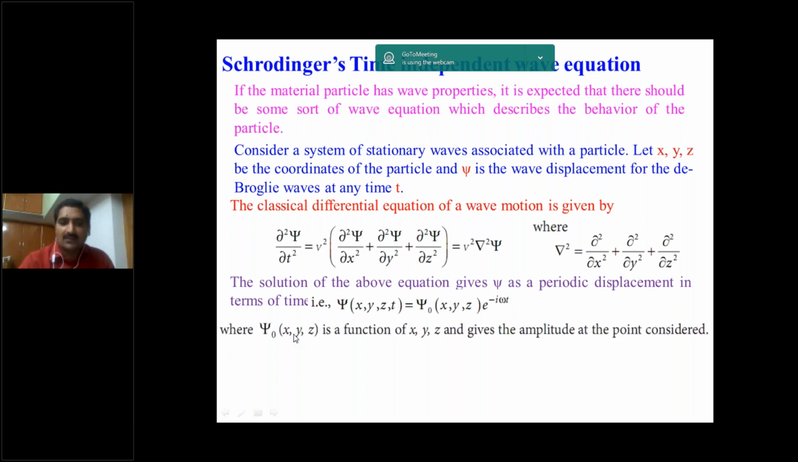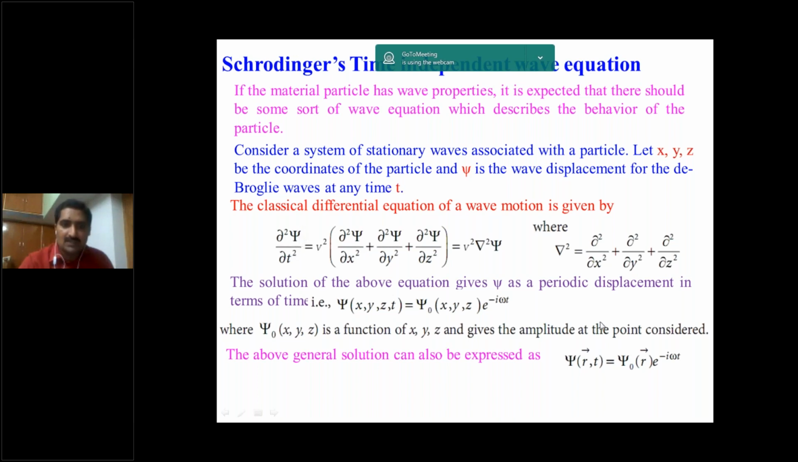Here psi naught of x, y, z is a function of position coordinates and gives the amplitude at the point considered. So it can be written as psi of r, t, where r is the position x, y, z, equal to psi naught of r into exponential of minus i omega t. So here this is a second order differential equation.